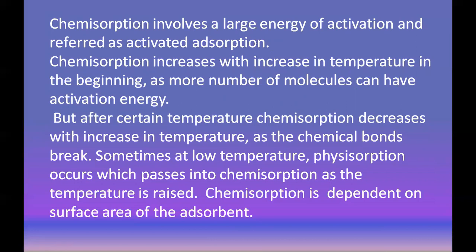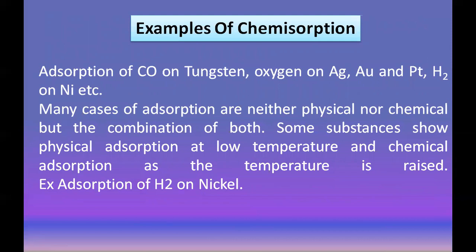Sometimes at lower temperature physical adsorption takes place, and by raising the temperature the same adsorption passes into chemical adsorption, as chemical adsorption depends upon the surface area of the adsorbent. These are examples of chemisorption: adsorption of CO on tungsten, oxygen on Ag, H2 on nickel, Au on platinum. They show the formation of chemical bonds.